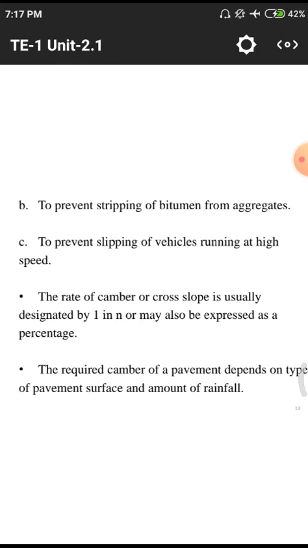If there is stripping, the bond between the fine aggregates, the chips, that means stone dust and other small chips mixed with the bitumen, will be weakened due to the entry of water. So we need to provide a proper slope. The next point is to prevent skidding of vehicles running at high speeds.